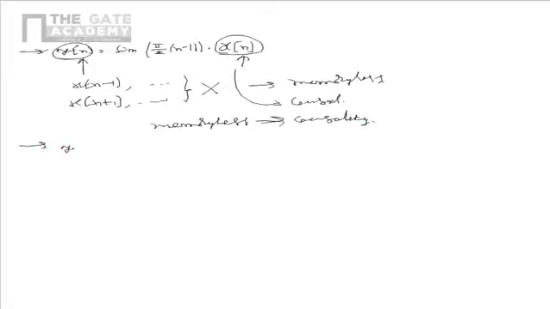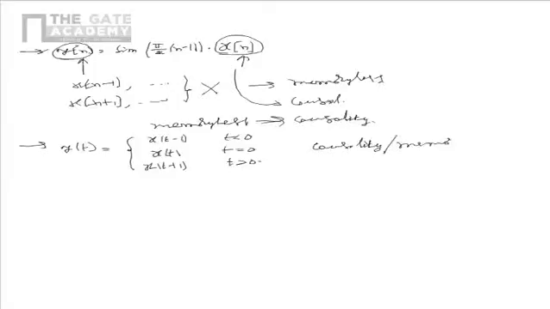Now let us consider another continuous time system which is described as y of t equal to x of t minus 1, this is for t less than 0; x of t, this is for t equal to 0; and x of t plus 1, this is for t greater than 0. We have to characterize the system based on causality and memoryless property.